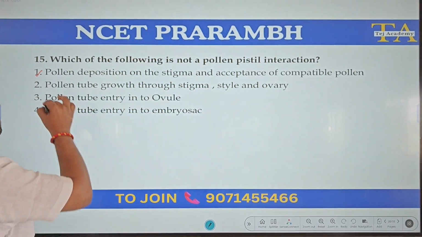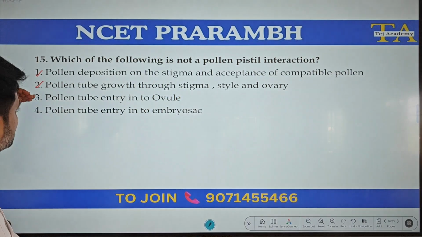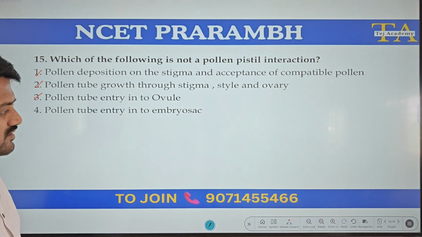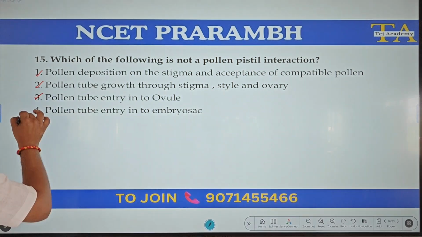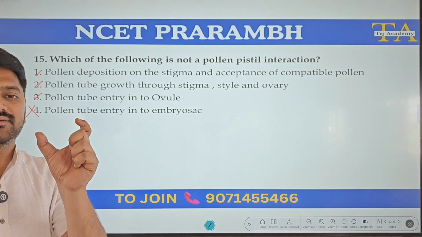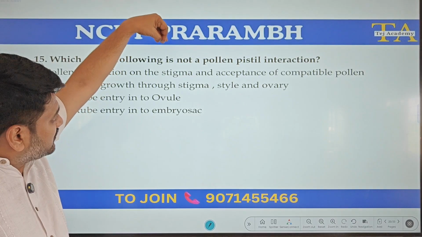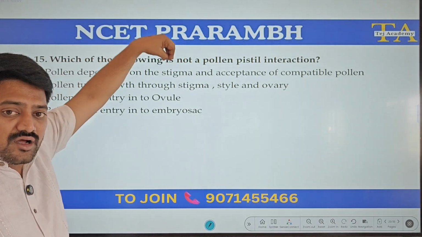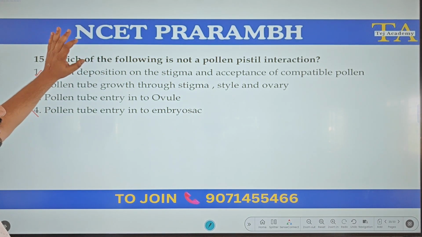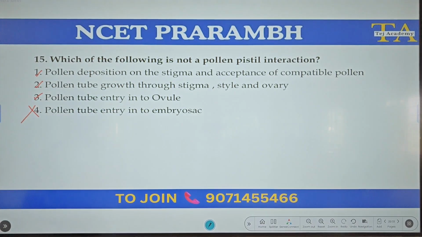This is also part of the pollen-pistil interaction. Pollen tube entry into ovule. This is also a part of the pollen-pistil interaction. Pollen tube entry into embryo sac. This is not part of the pollen-pistil interaction. Pollen-pistil interaction is well defined as all the events from pollen landing on the stigma to pollen entry into the ovule. But entry into the embryo sac is not under that. It is a separate process. So this is the correct option.